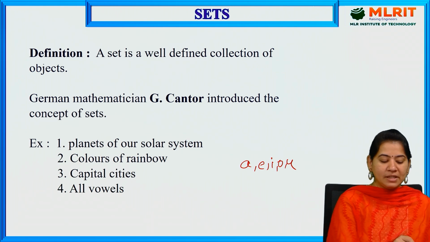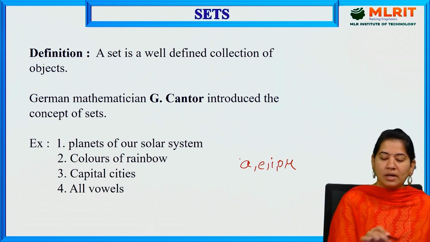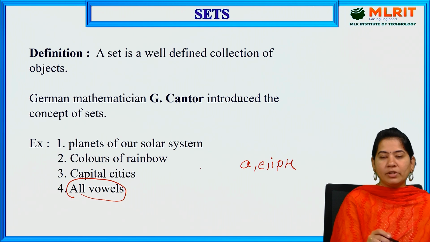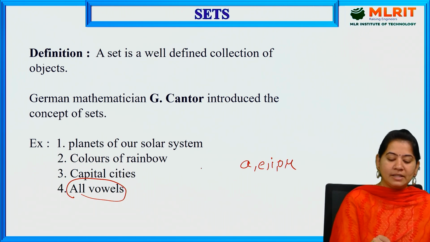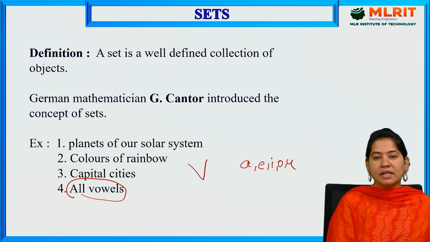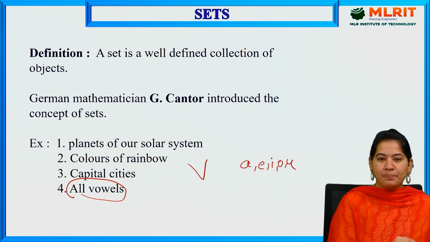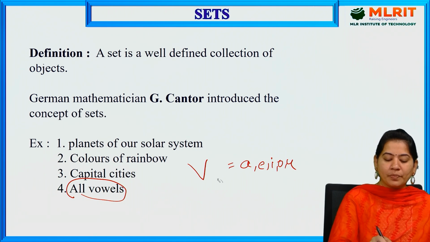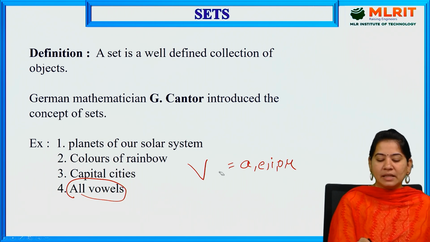I am representing the elements with small letters, and the total set I am representing with a capital letter. Let us suppose the set of all vowels is denoted with the capital V. So I can write V is equal to A, E, I, O, U. These are the elements.